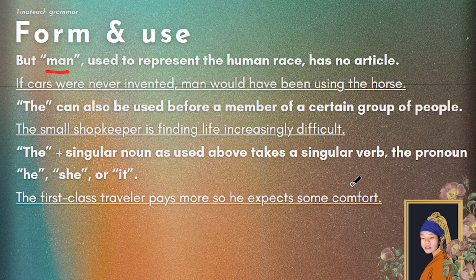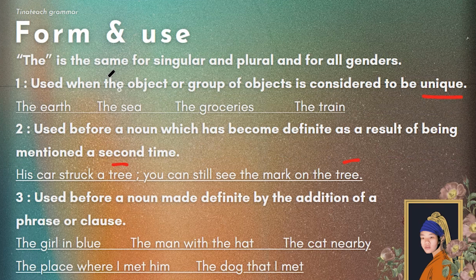So before we end our lesson, let's go through this one more time, a quick review, okay? The form is the same for singular, plural, and all genders. The boy, the boys, the girl, the girls. And the is used when an object or group of objects is considered to be unique. The groceries, the train, the chair, the table, the fridge. And it is also used before a noun made definite as a result of being mentioned a second time. So in a sentence, there are two instances of the.